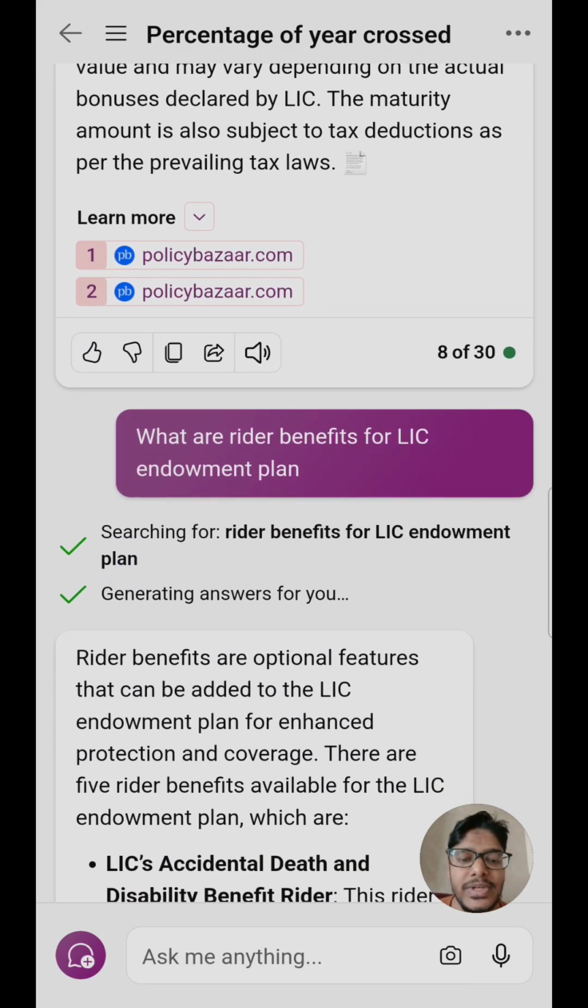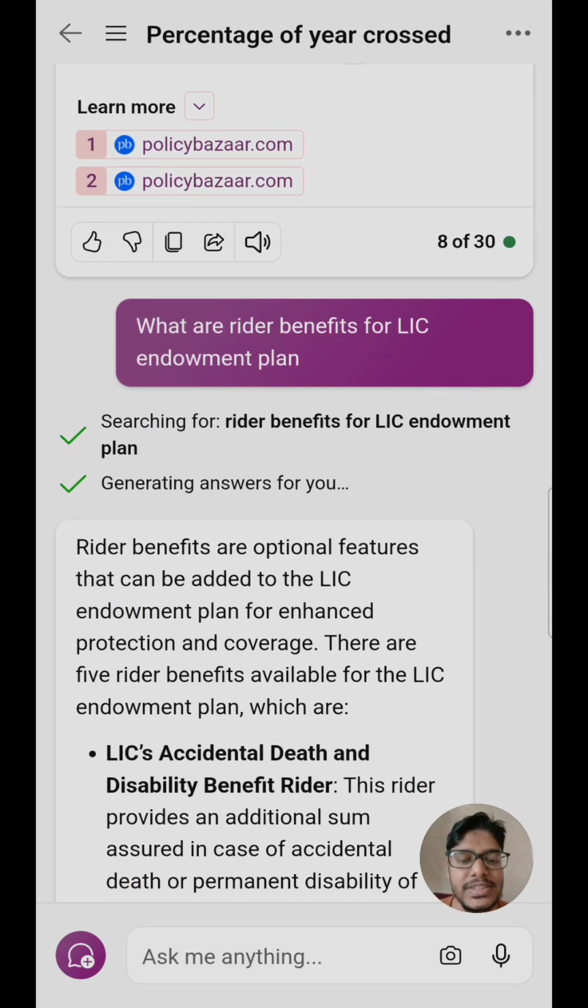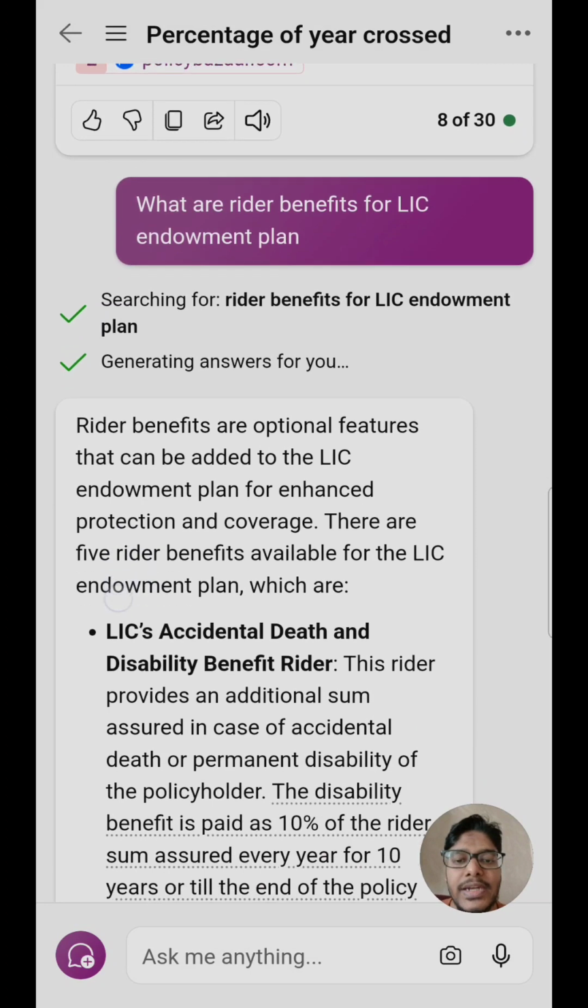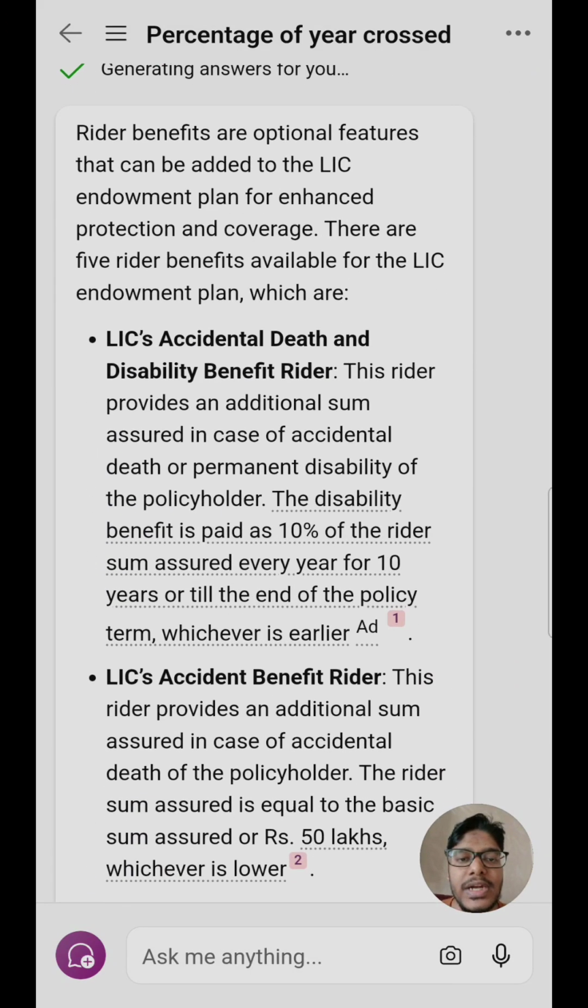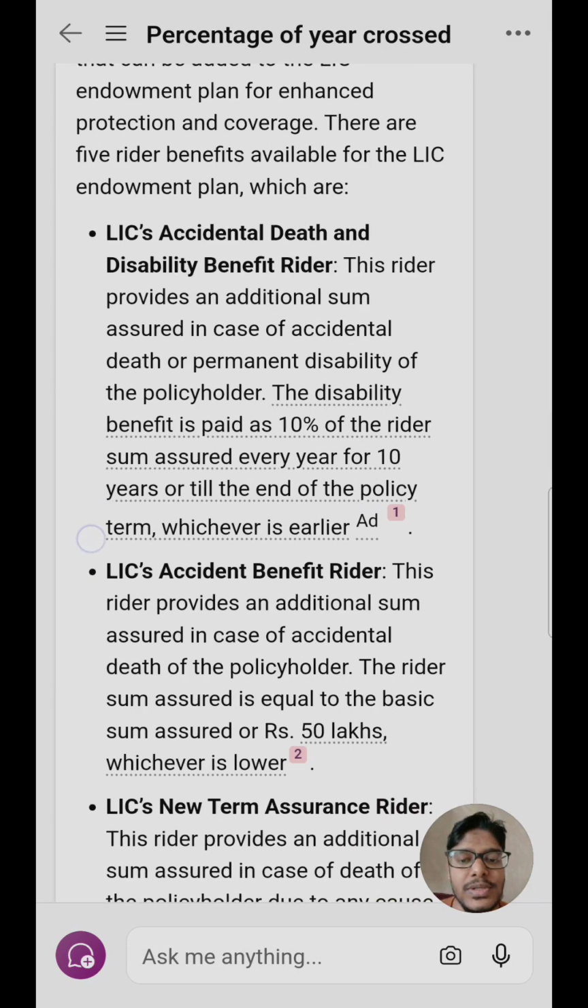Now there are other benefits of LIC policy endowment plan, which are rider benefits. Rider benefits are benefits which we can add to the existing policy for additional benefits, and for that we have to pay a slightly higher premium. The rider benefits are as such. First is LIC accidental death and disability rider benefit. This provides an additional sum assured in case of accidental death or disability. In terms of disability, 10% of the rider sum is assured for every year for 10 years or till the end of policy term, whichever is earlier.